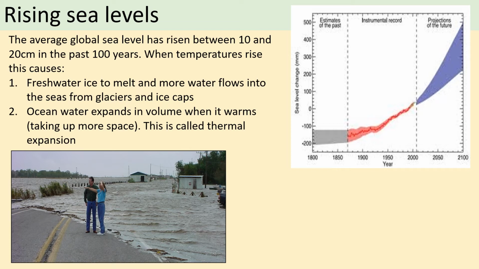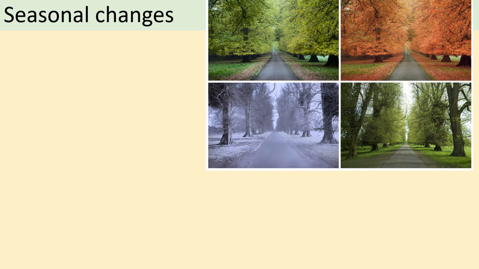So simply measuring the sea levels, even going back, if you look at this graph here, to 1800, you can see this graph only goes up to the year 2000, but you can see how those changes in sea level have occurred. So please pause the video now and make notes.